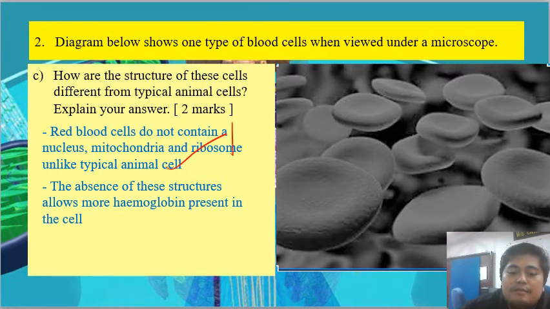So you get 1 mark here. The absence of these structures allows more hemoglobin in the cell. Why do we need more hemoglobin in our red blood cell? It is to allow more oxygen to be transported to the whole part of our body.